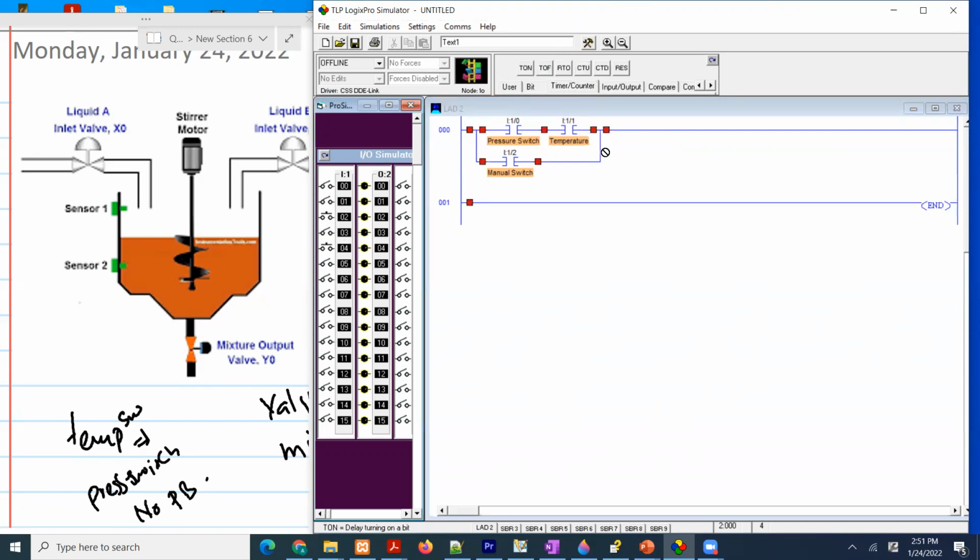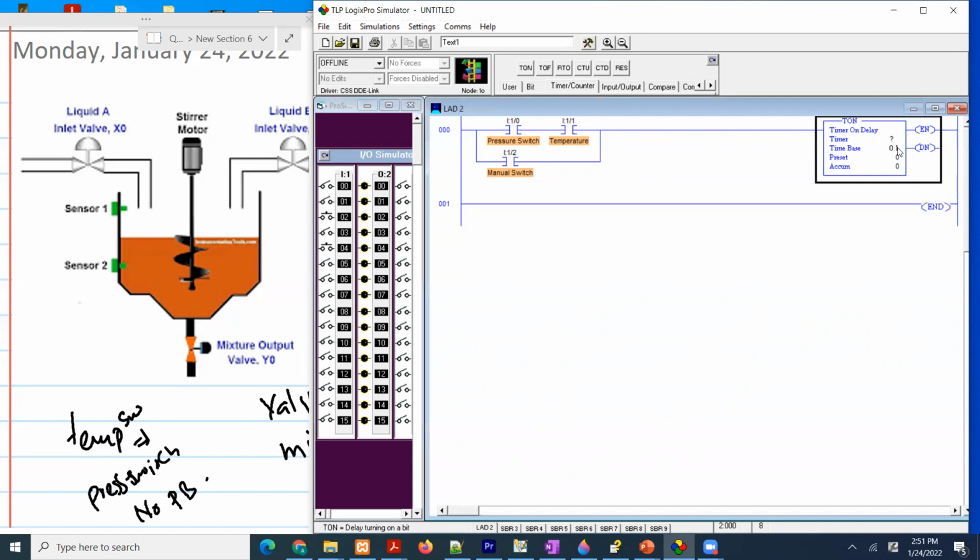Then we're going to turn on a timer when those conditions are met, and we're going to count for 5 seconds. And when this 5 seconds is done, what should happen?